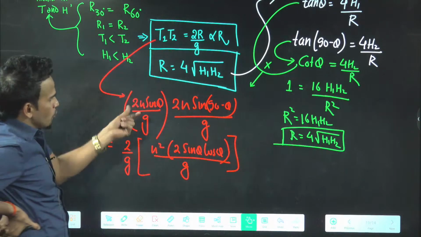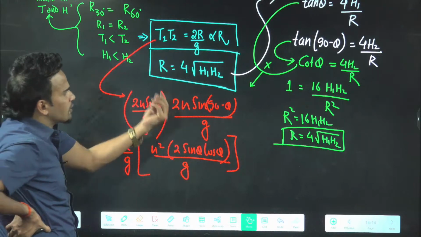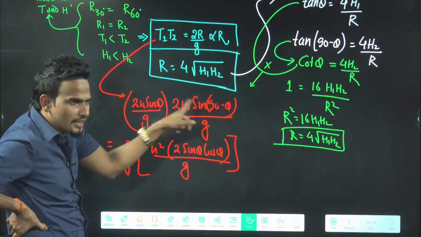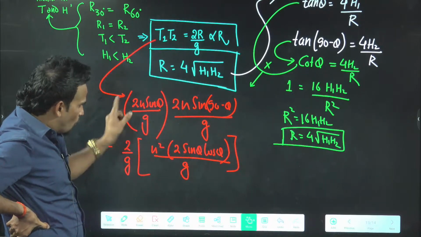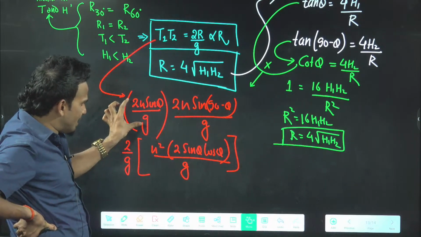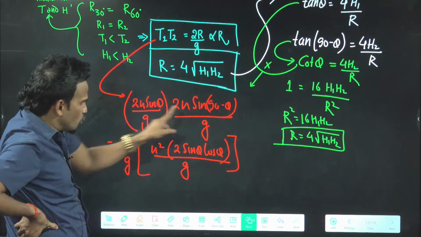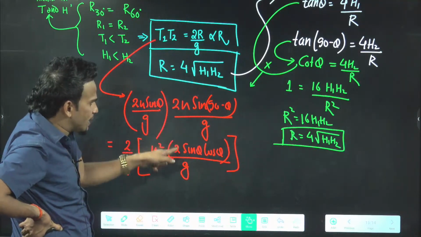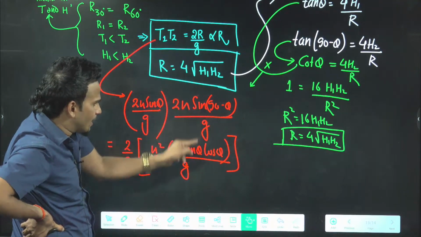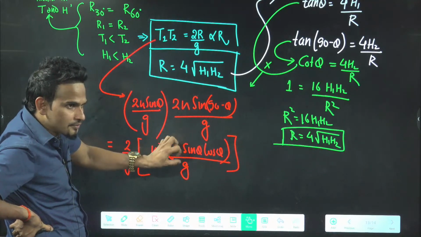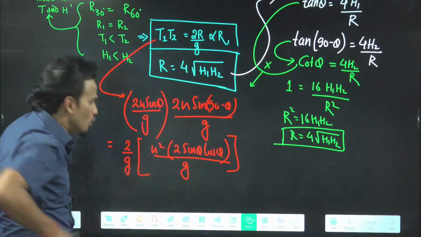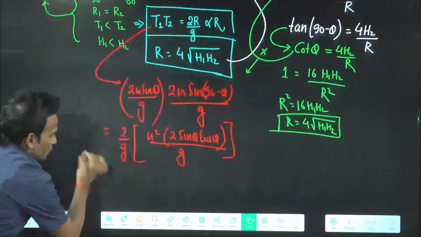See here, 2u sine theta by g, and for the second one, angle is 90 minus theta, na? So 2u sine 90 minus theta, which is cos theta, by g. I am taking 2 and g outside. So u square, sine theta converted to cos theta by g. Now what is this? This is the range, na baba. So you got from here t1 into t2 will be equal to the range.